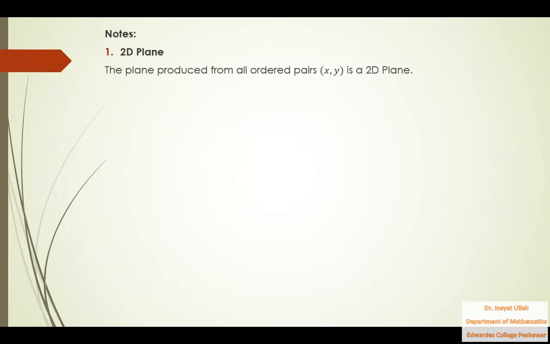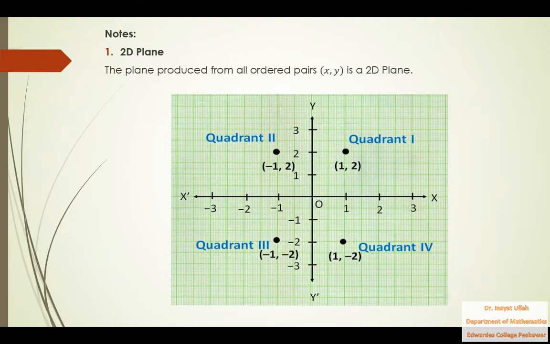Now there are some other notes. The first one is the 2D plane. What is a 2D plane? The plane produced from all ordered pairs x comma y is a 2D plane. If you look at the wall in front of you, that wall is a 2D wall because that is made from the x-axis and y-axis.